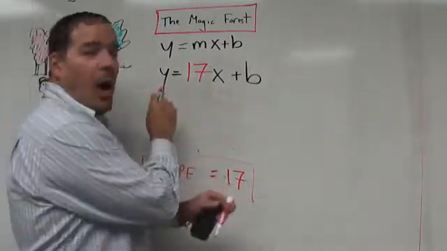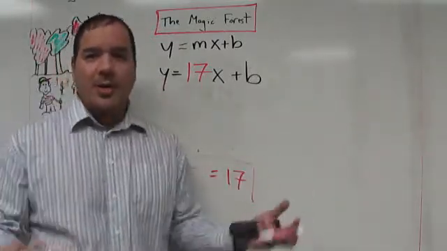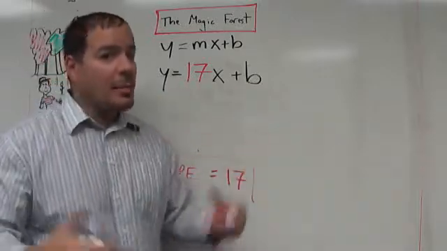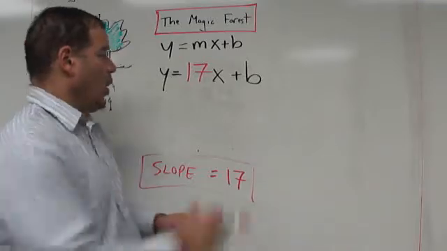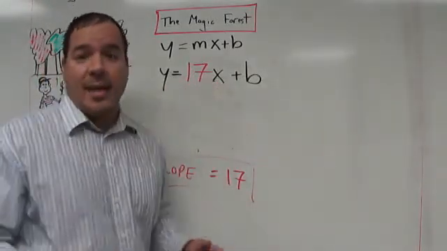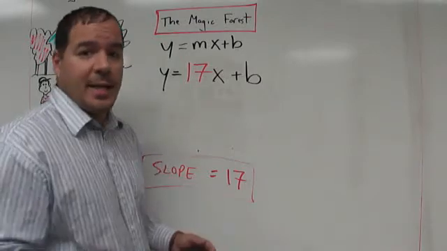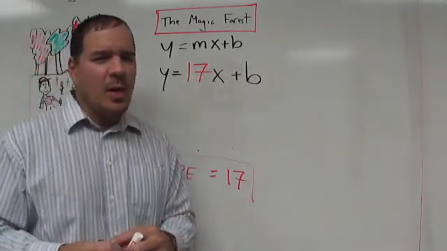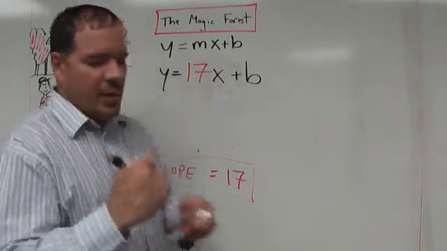So in order to get y, this is what the function does. It gives us the formula. In order to find y, the output, the number of trees, total trees in the forest, we just have to take the x, the input, that's the number of days that Rupert is planting, right? By the way, we should have established that early on. What does x represent? What does y represent?